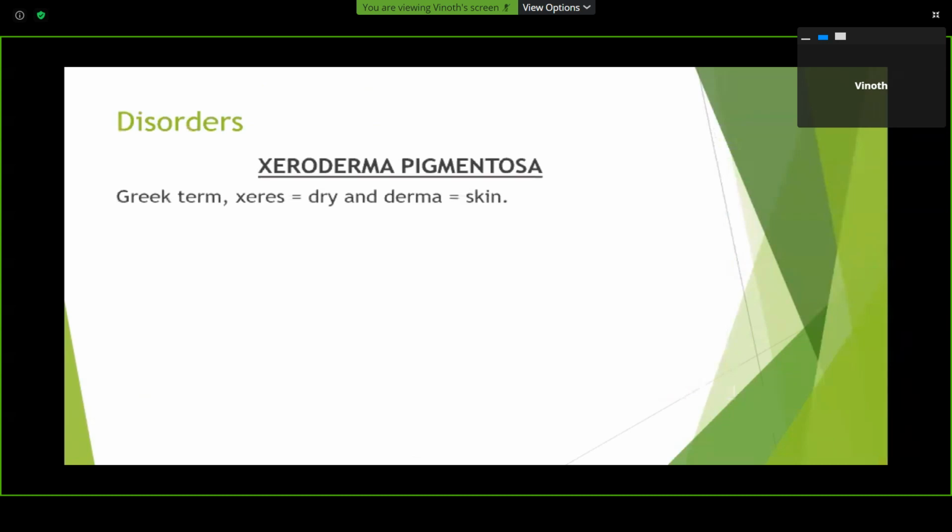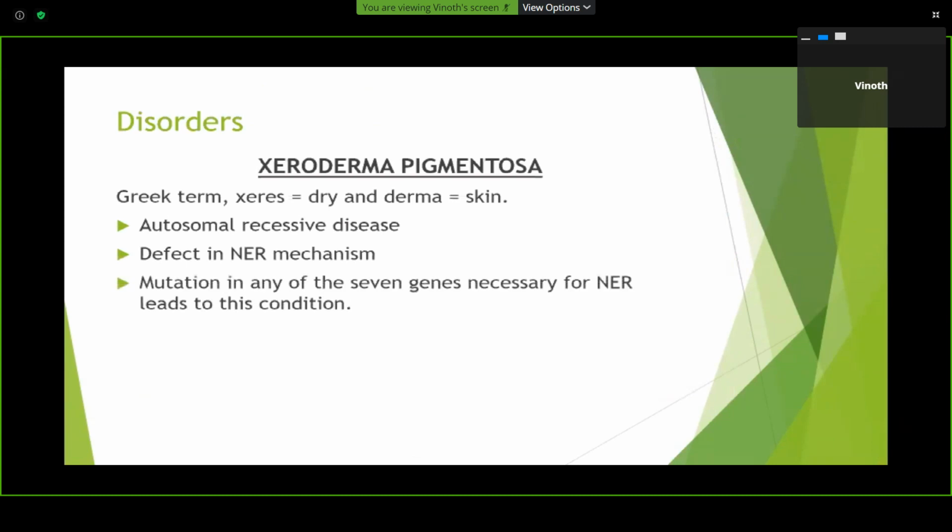Then disorders. Xeroderma pigmentosa, a Greek term: xeros means dry and derma means skin. It is an autosomal recessive disease, a defect in the nucleotide excision repair mechanism. Mutation in any of these 7 genes that we saw, XPA to G, necessary for nucleotide excision repair, leads to this condition.